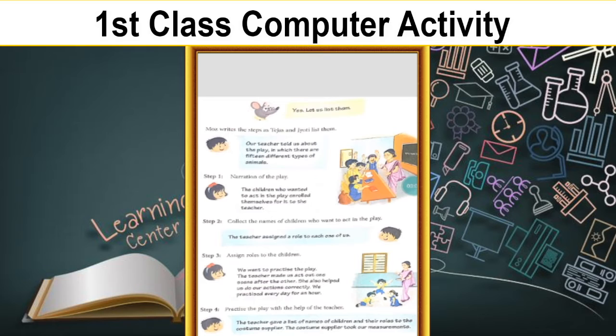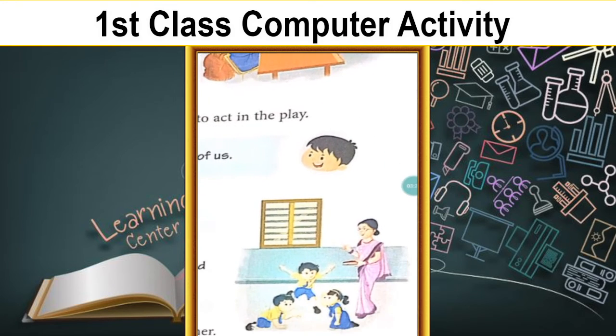So we went to practice the play. The teacher made us act out one scene after the other. She also helped us do our actions correctly. We practiced every day for an hour. Here you can see in the picture, they are practicing the play.